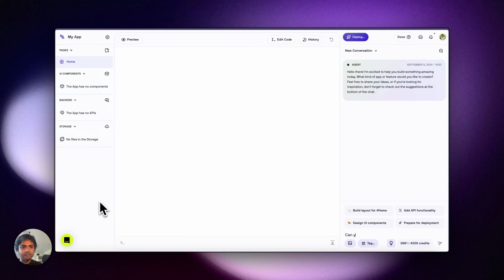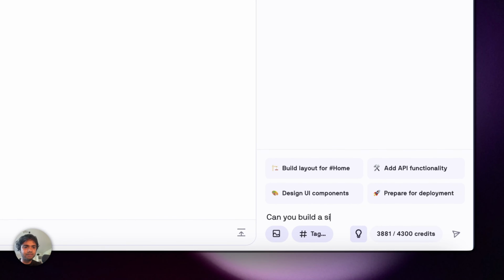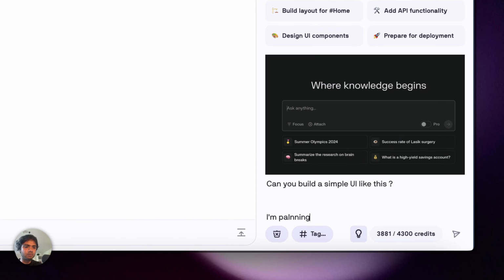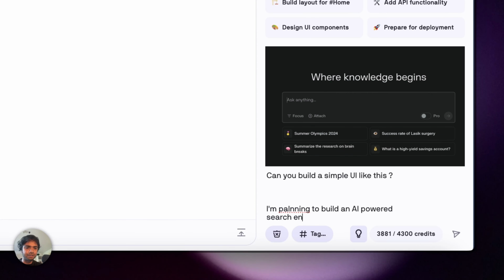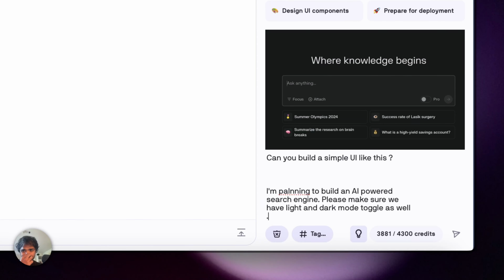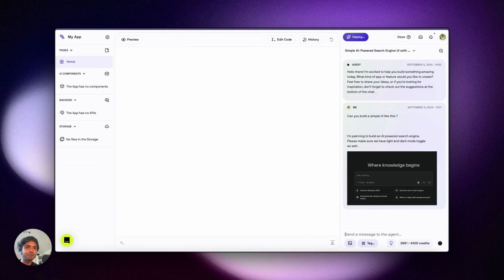I will say, can you build a simple UI like this? I'm planning to build an AI powered search engine. Please make sure we have a light and dark mode toggle as well. And I think this is great. This is a good start for sure.